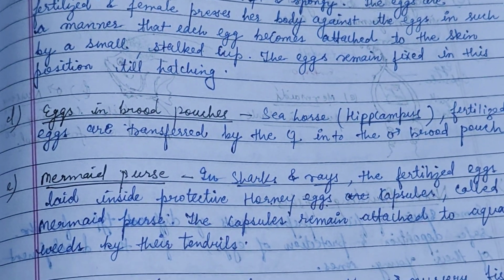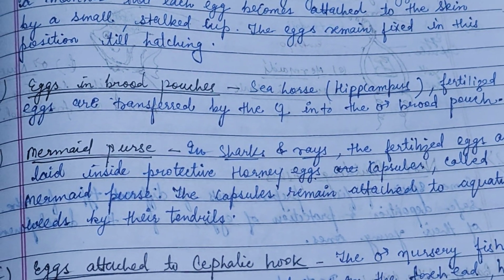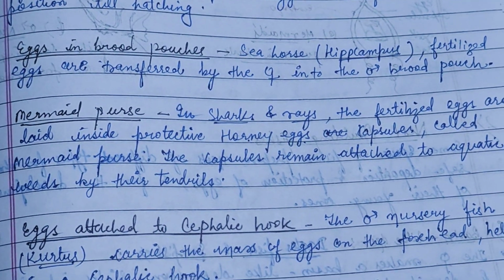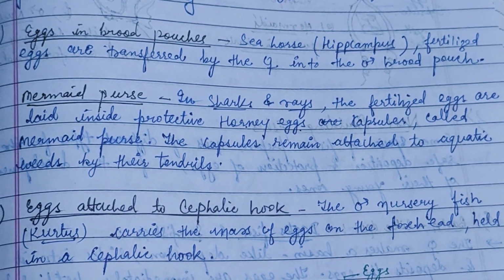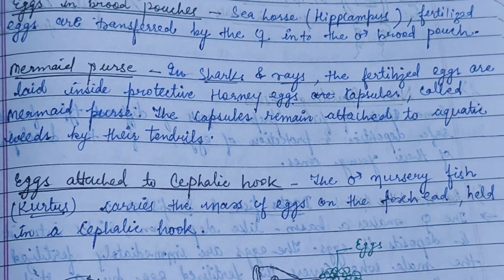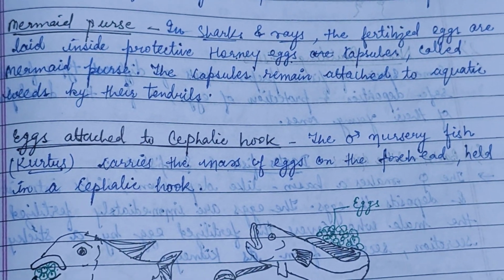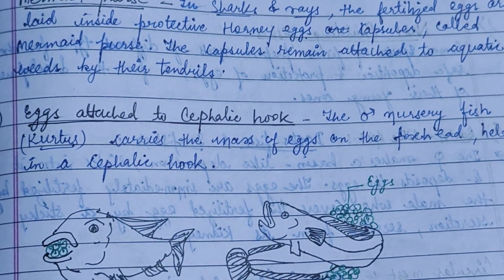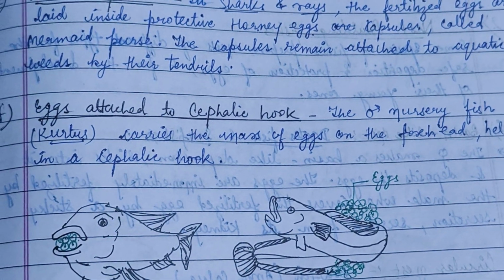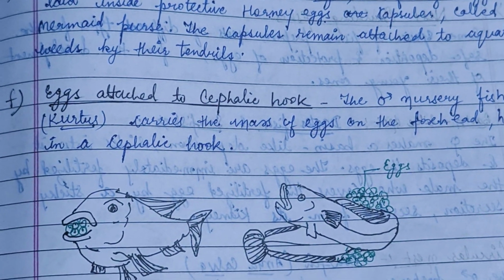And then the eggs in brood pouches. The example is the seahorse, known as Hippocampus. Fertilized eggs are transferred by the female into the male brood pouch. Next is the mermaid purse, that is in sharks and rays. The fertilized eggs are laid inside a protective horny egg capsule called the mermaid purse, and the capsule remains attached to the aquatic weeds by its tendrils. So all these examples are included in fishes which do not build their nest.